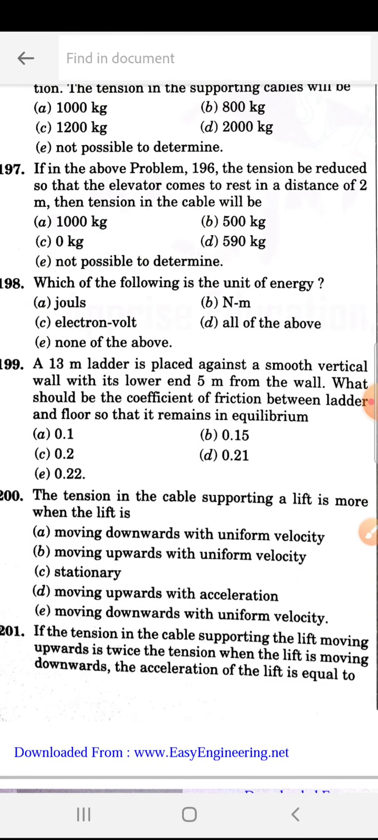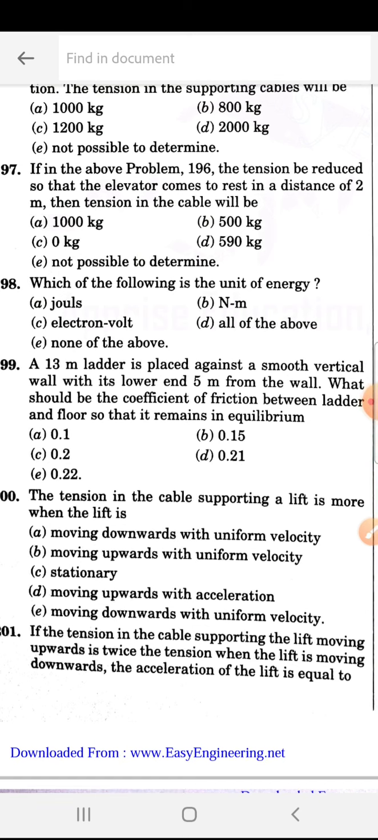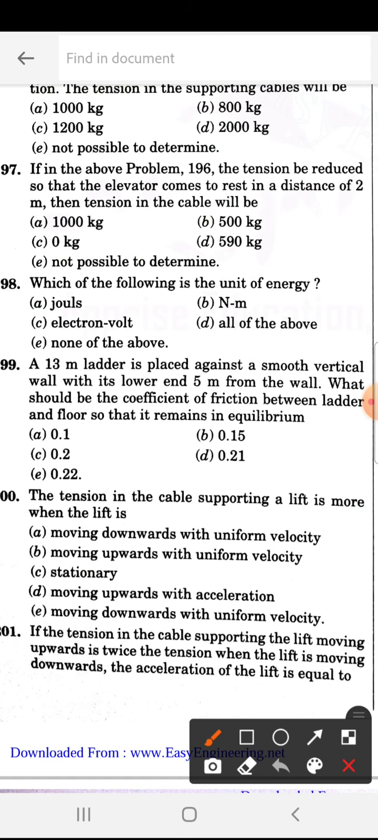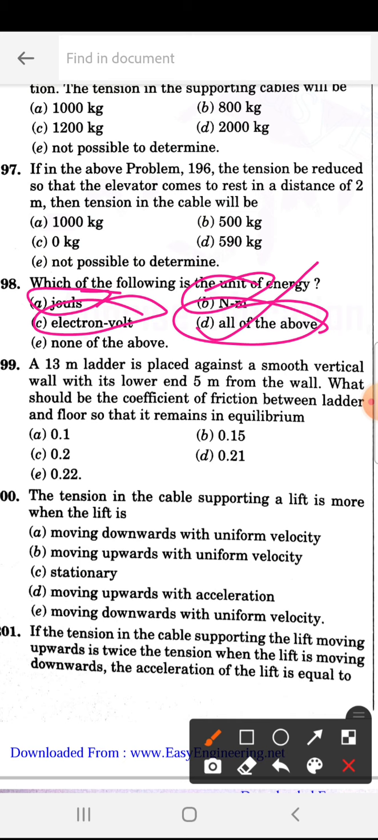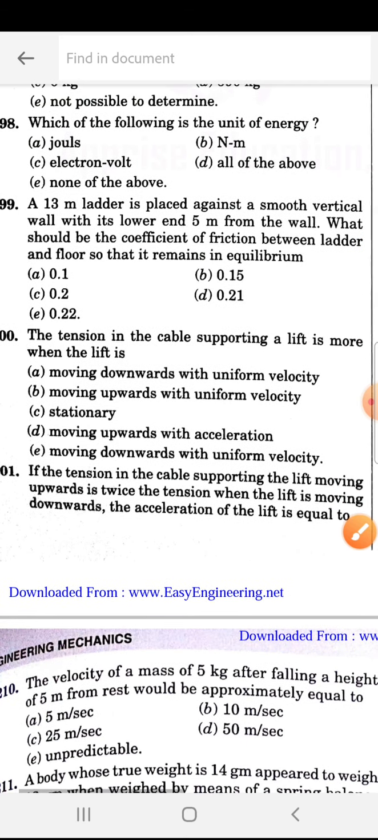Next, 198. Which of the following is the unit of energy? So what is the unit of energy? Tell me. Joule, Newton per meter, electron volts, all of the above. So all of the above is the correct answer. D is the correct answer.